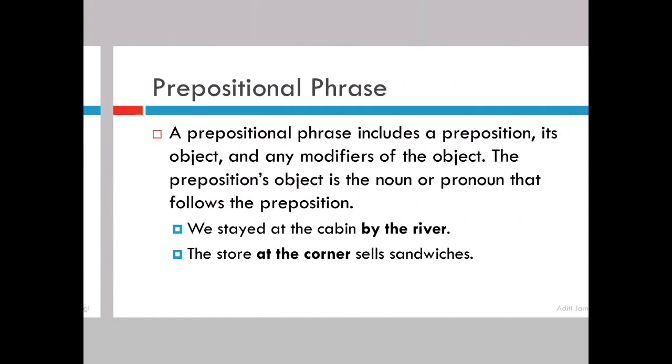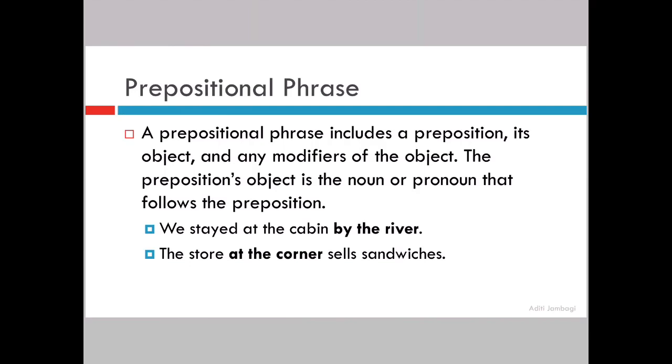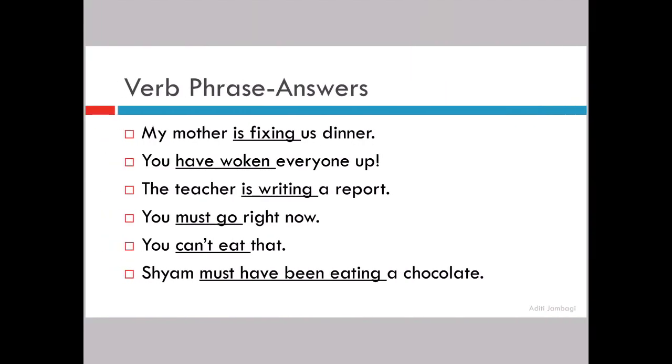Let us move on to a prepositional phrase. Now, before we move on, just one second. I forgot to tell you the pattern. The pattern in a verb phrase is how? It is helping verb plus main verb, right? Or it could be helping verb plus modifiers plus the main verb.